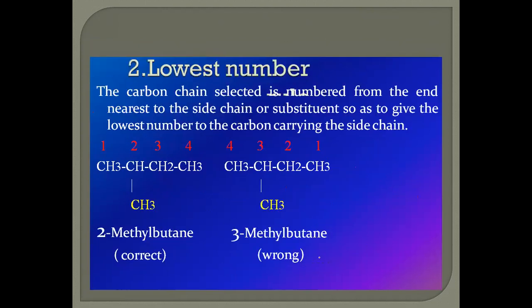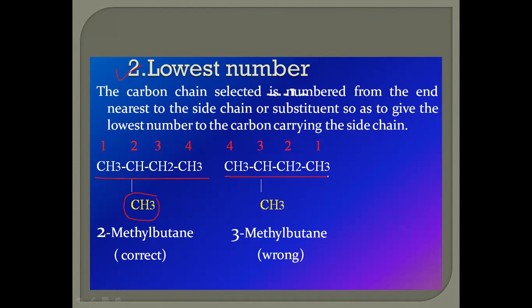Second is the lowest number. For which groups? Those are the substituents present in the selected longest continuous chain, which gives the lowest number to the particular substituents present in the selected chain. For example, if you see here, these 4 carbon atoms and the fifth are the methyl substitutions.